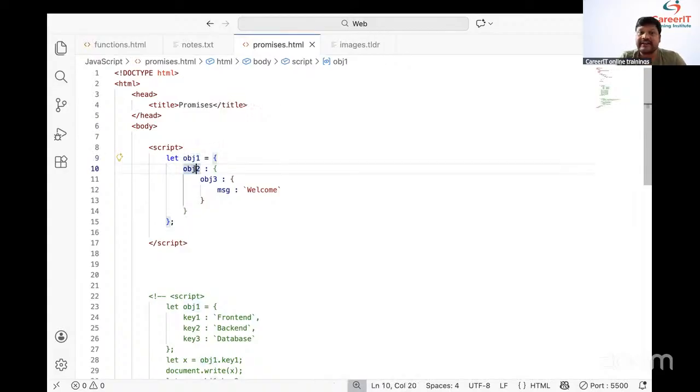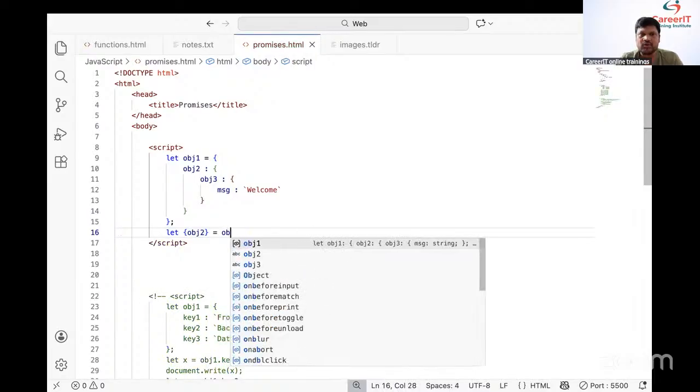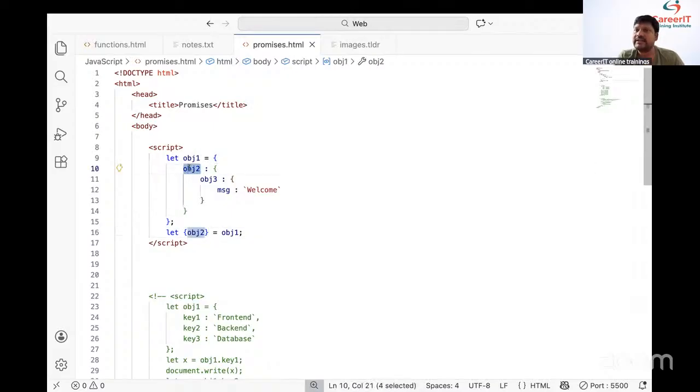Read what? obj2 from where? obj1. So how to read it? Let obj2 from obj1. Automatically we are able to read obj2. Are we able to read obj2? Yes, we are able to read obj2. Fine. Next one.